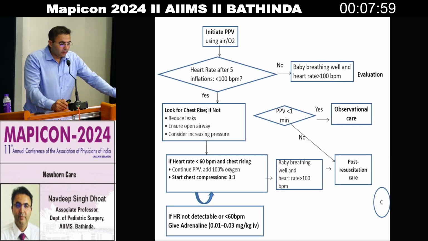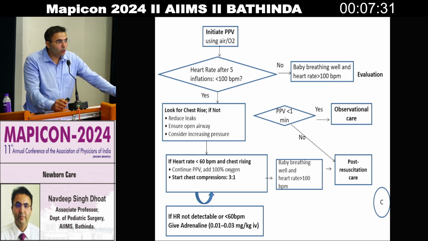And with the positive pressure ventilation, the heart rate after inflation should not be less than 100 beats per minute. If the heart rate is above that, then routine evaluation can continue. But if it is less than 100, then look for the chest rise. If not, reduce any leaks, ensure an open airway, consider increasing pressure.